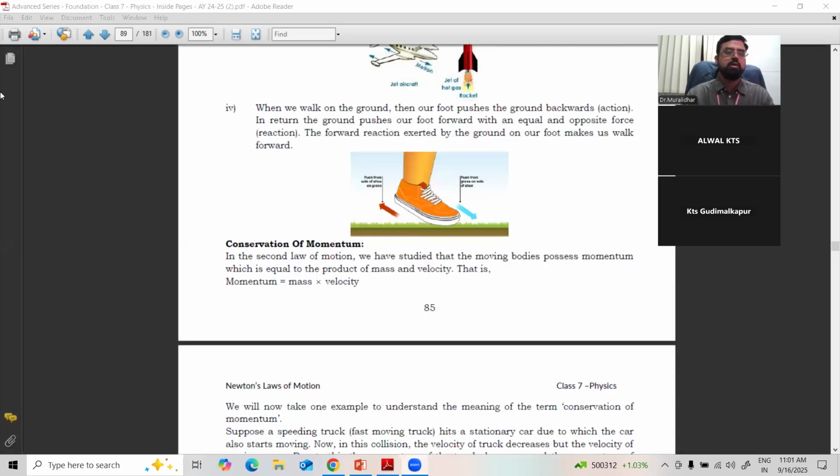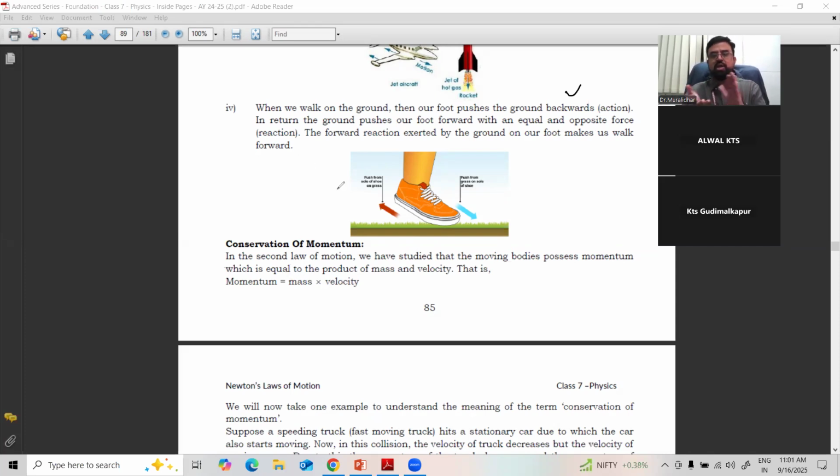You can see, when we walk on the ground, our foot pushes the ground backward. Right, action. In return, the ground pushes our foot forward with equal and opposite force, that is reaction. So the force exerted by the ground on our foot makes us walk forward.